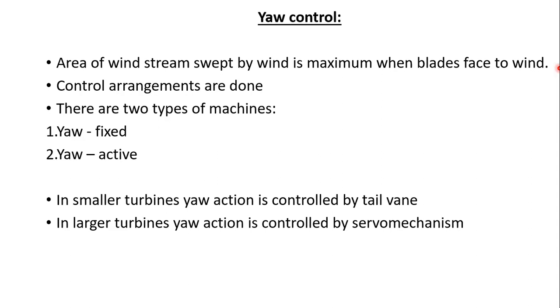There are two types of machine, yaw fixed and yaw active. If you fix the rotor perpendicular to the wind direction, it is called yaw fixed. That is, it cannot be rotated around a vertical axis perpendicular to the wind stream. But most wind turbines are yaw active machines.